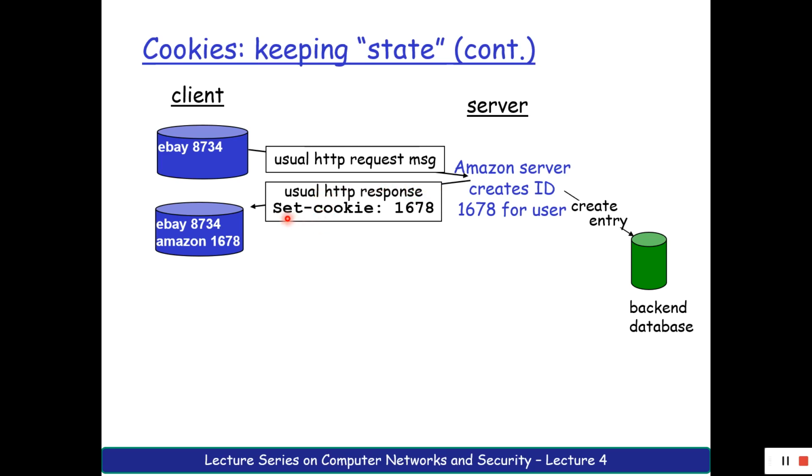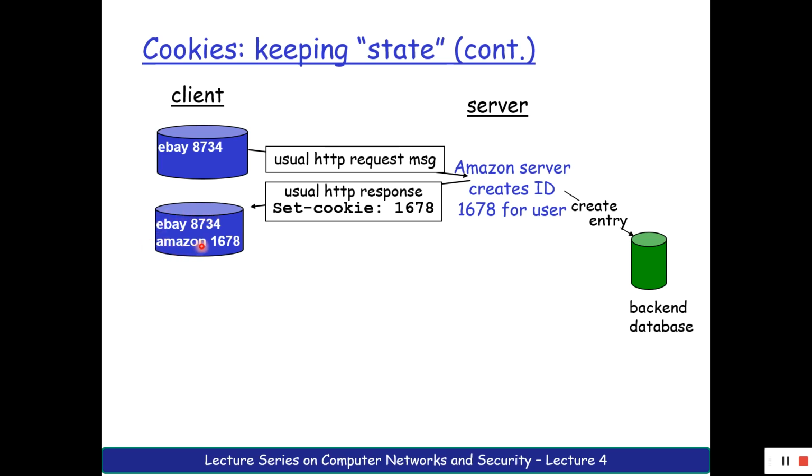So in that header line, one header line will be set cookie and this particular number will be assigned to that, and this particular header is sent to the client. Now what will the client do? The client will take this particular set cookie number in the file, that is in your cookie file.